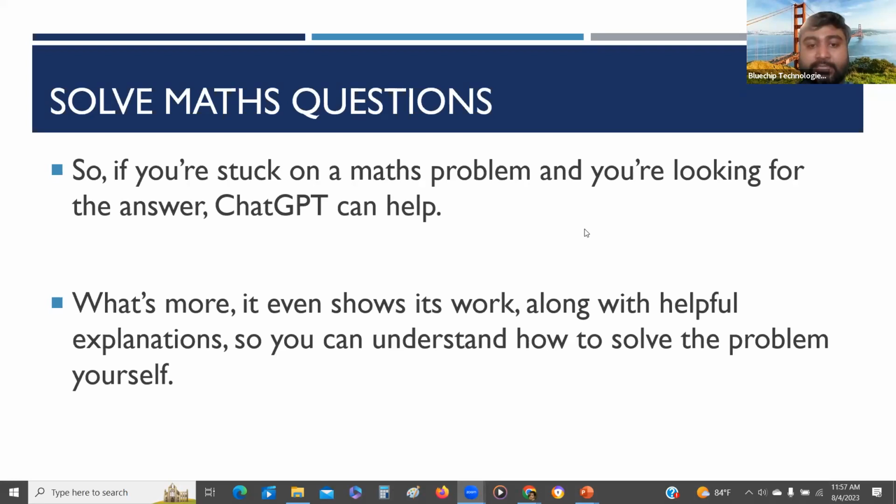It applies for agreements as well. Let's say you have an agreement, a lawyer agreement. You know, these lawyer agreements are really tricky. There are a lot of technical terms involved, especially in law. Then you can enter this lawyer agreement as a PDF or text format, and you can ask it to explain in a simple format. Traditionally, if you consult a lawyer, you have to spend money to simplify the agreement. But you can just input that agreement into ChatGPT and ask it to explain in 5 lines. Then you get the simplified explanation of the law or the agreement.